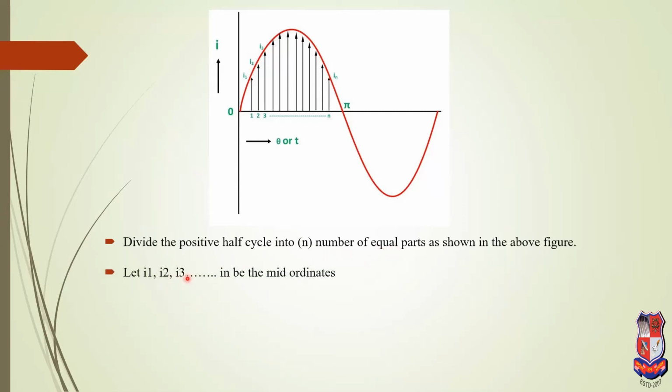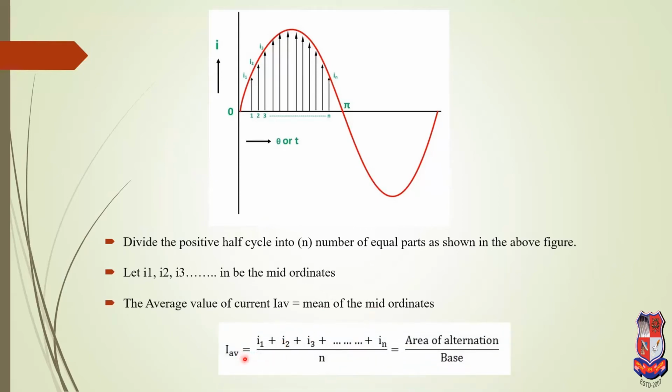Let i1, i2 and i3 be the mid-ordinates. The average value I average is equal to the mean of the mid-ordinates. That means I average is equal to i1 plus i2 plus i3 plus i4 up to in, divided by n number of intervals. Therefore, the area of the alternation is divided.